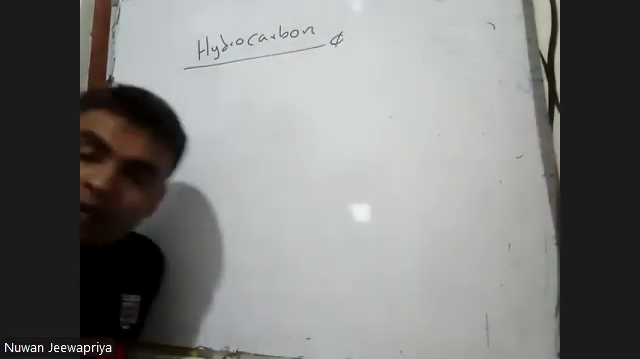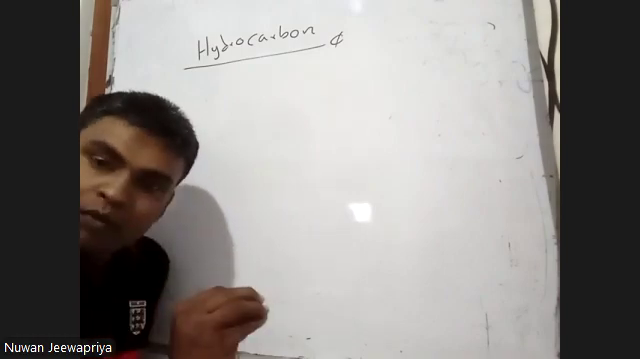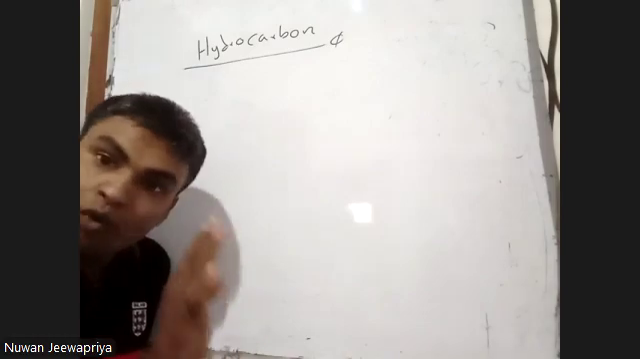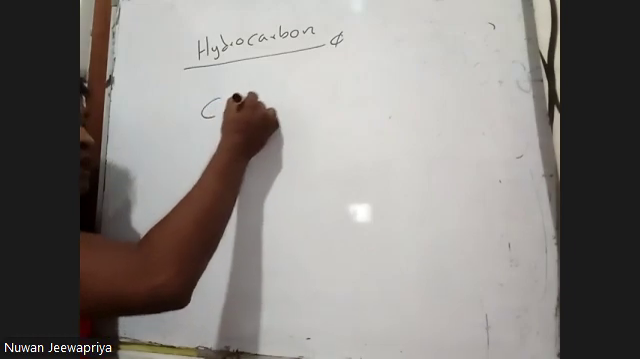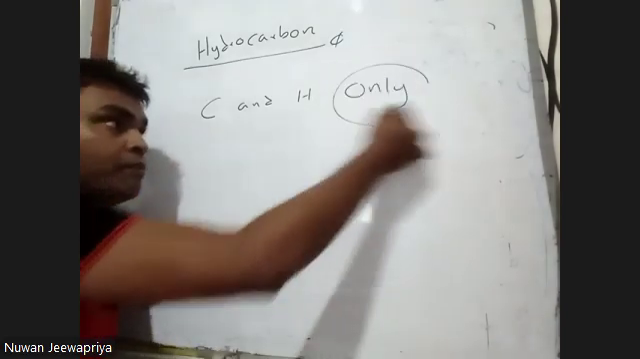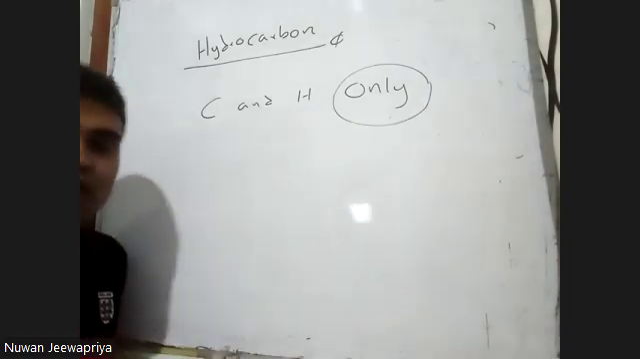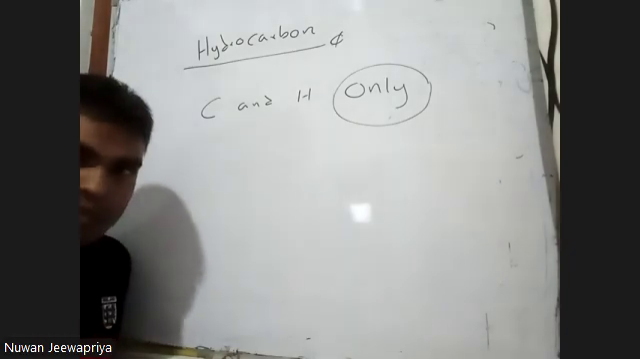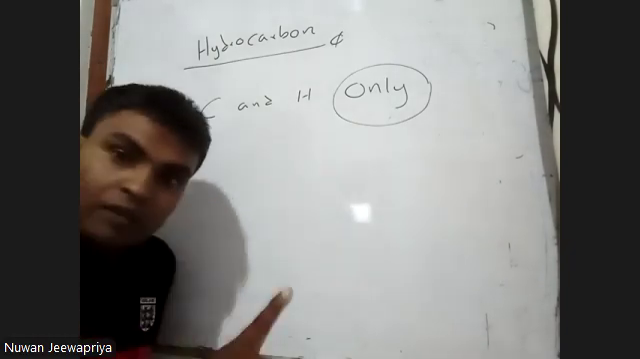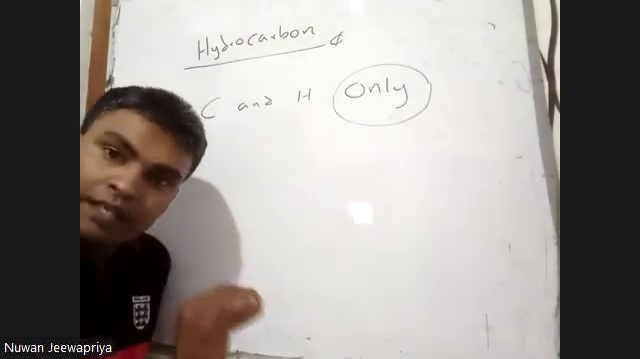Right. Now, what are these hydrocarbons? In chemistry, hydrocarbons means the compounds that are made out of carbon and hydrogen only. This is very important. Only if they are made out of carbon and hydrogen only are they called hydrocarbons. The meaning of hydrocarbon is compounds that are made out of carbon and hydrogen only.